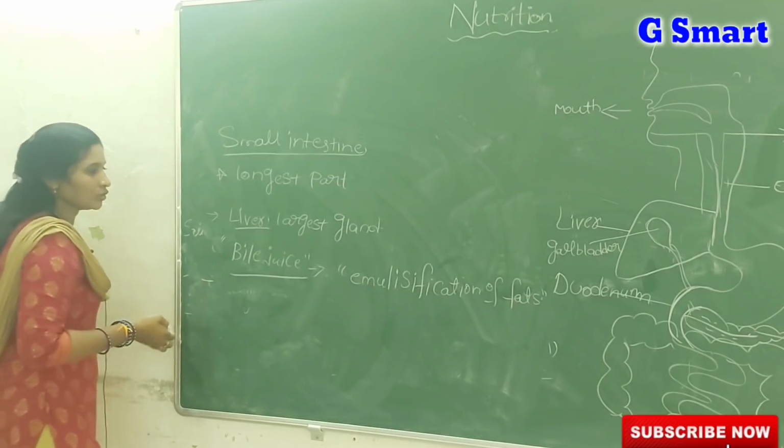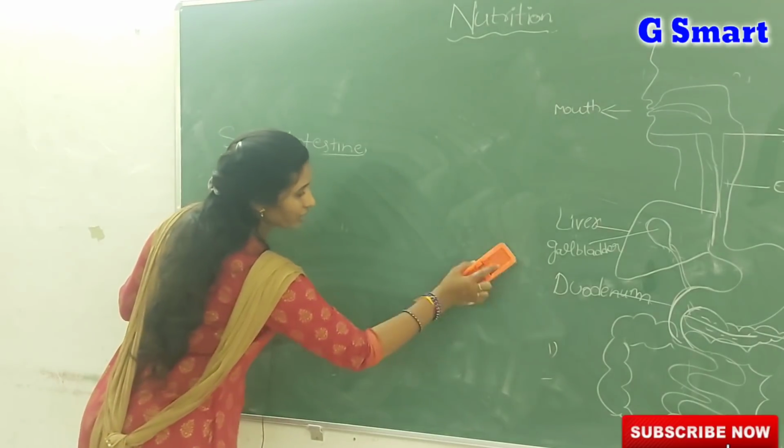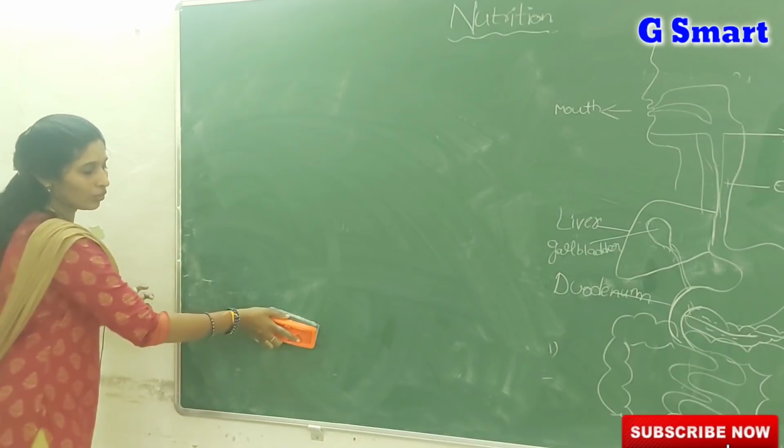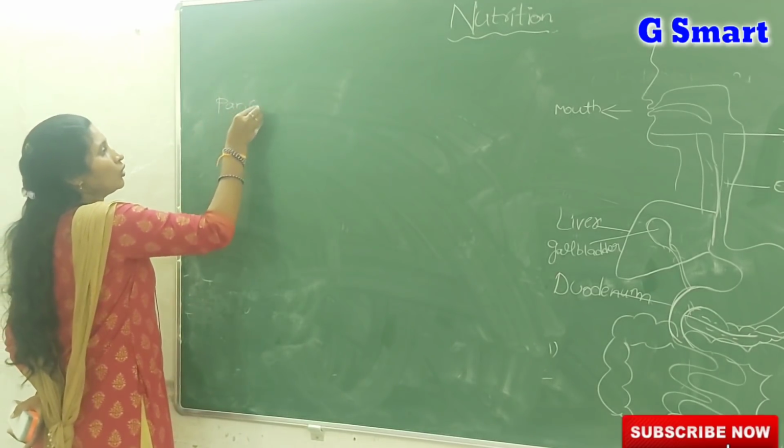So the next one, coming to the pancreas. In the liver, what process actually takes place? Only emulsification of fats takes place. The next, coming to the pancreas.